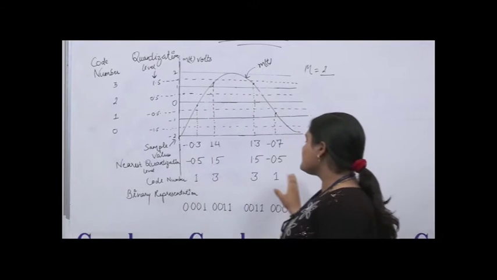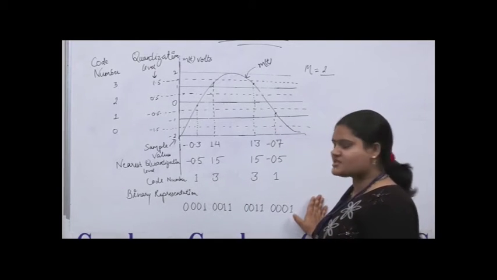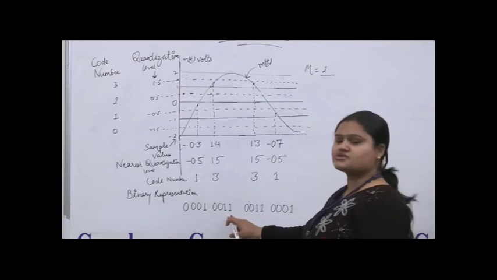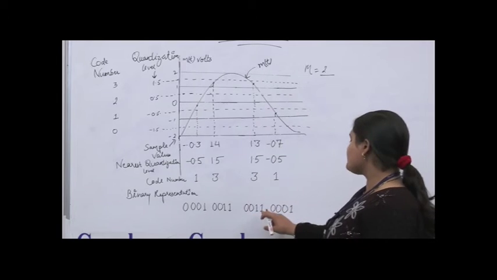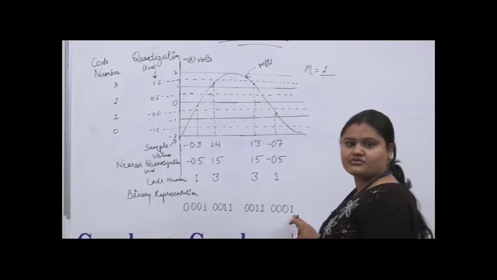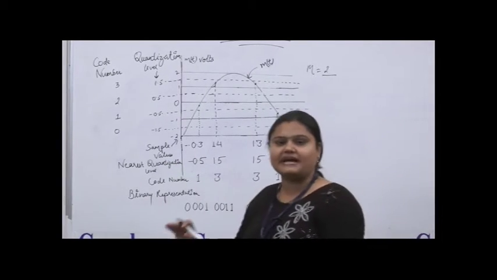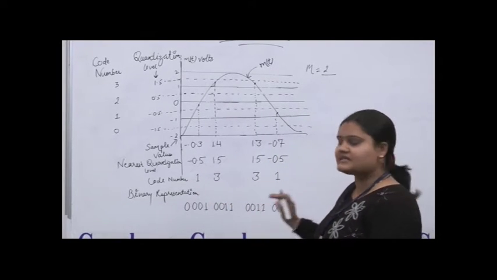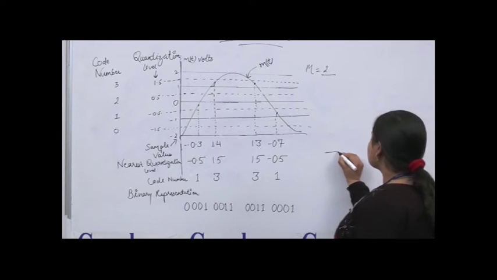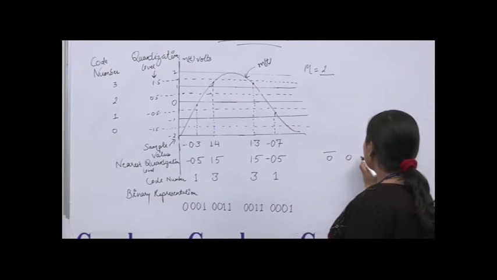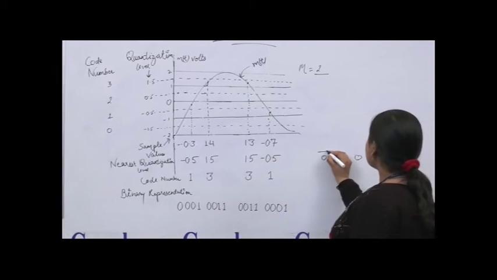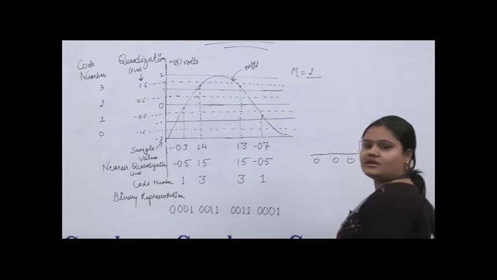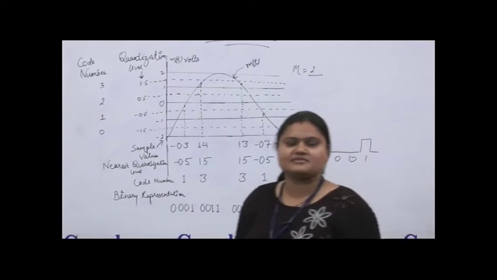The last step is to change to a binary representation. In binary, 1 stands for 001, 3 stands for 011, 3 stands for 011 and 1 stands for 001. We have to transmit these binary signals over a digital medium, in the form of a digital signal. If we are changing 0001, then 0, 0, 0, 1, we transmit 000 as sleep time and 1 will be a peak time. So here we are discussing a PCM system.